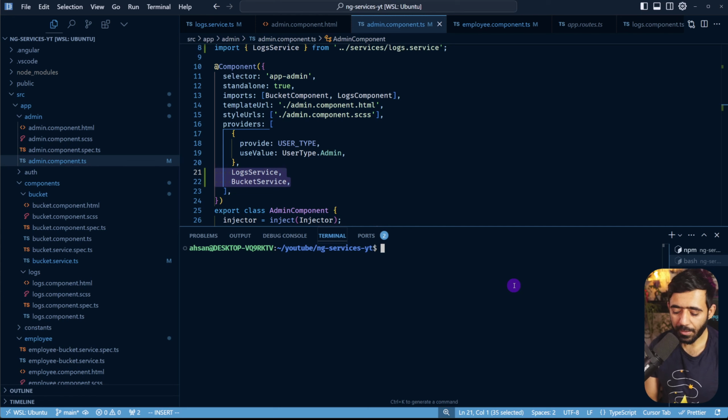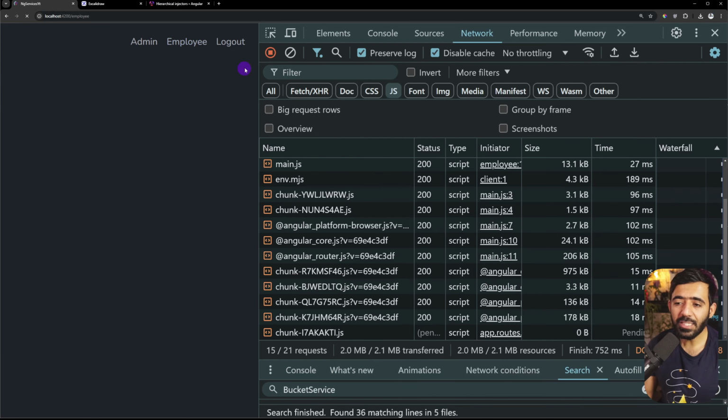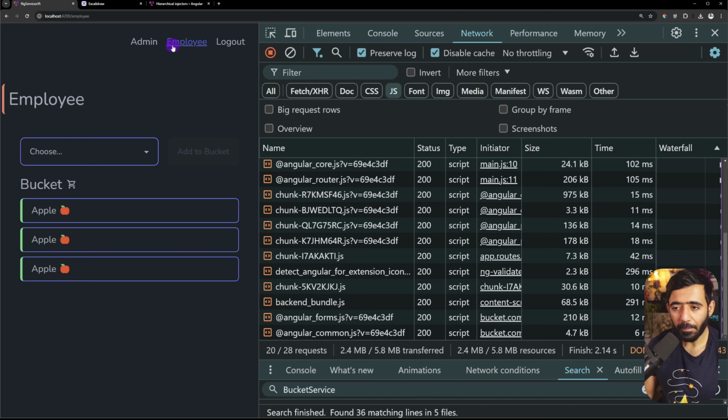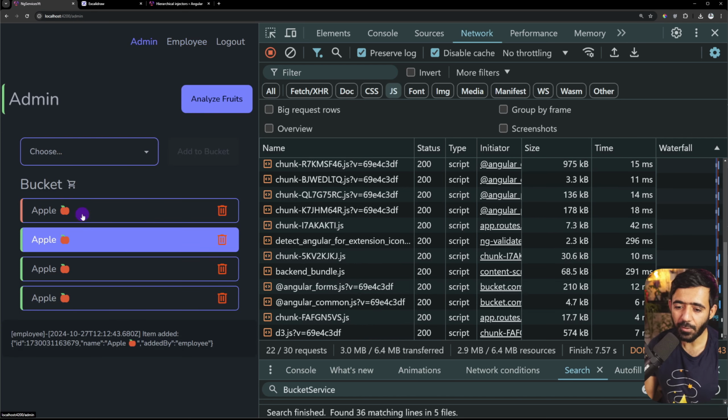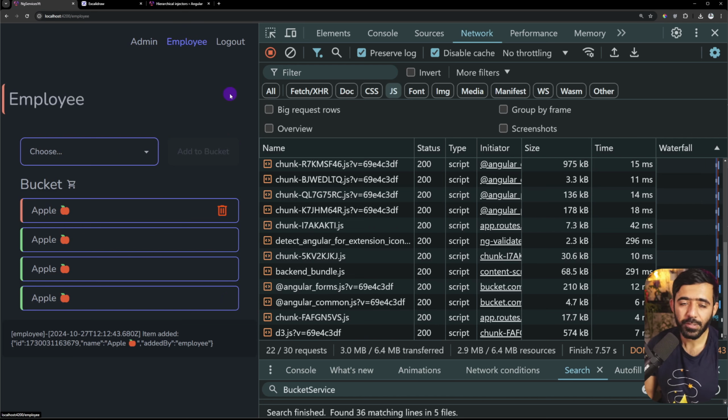For that, I'm going to go to my terminal. I'm going to just stash all of this. So git stash. Now, this means that now we have shared logs back again. So if I, for example, add a new item here, you can see that this is also visible on admin and employee. So we are back to square one. But I wanted to show you if the providedIn had the same effect as well.